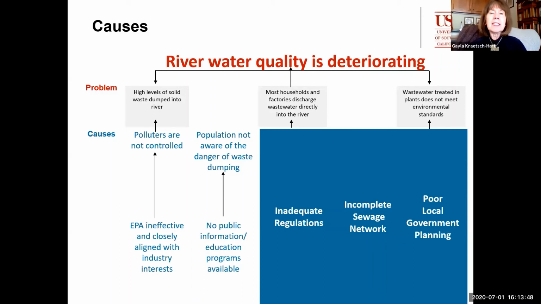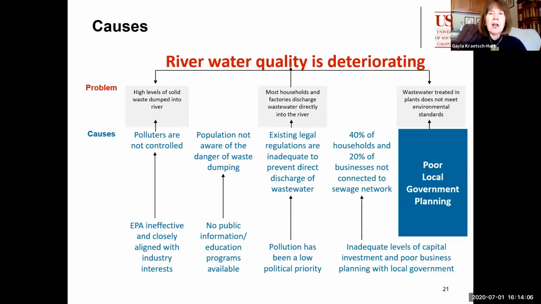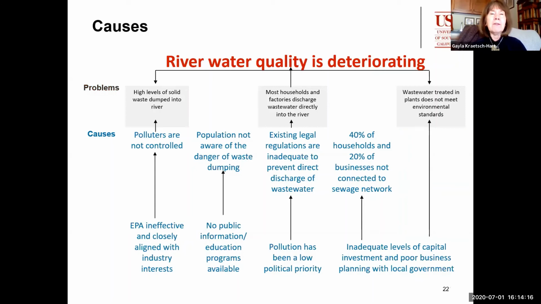When we looked at the next area, we found inadequate regulations. The politicians were not interested in establishing such standards and the existing legal regulations were not adequate to handle discharged wastewater. Another contributing factor was the incomplete sewage network. Only 40% of the households and 20% of the businesses were even connected to a sewage network. And that was caused by poor local government planning, not investing and making the necessary capital outlays to put in such a network. Now we've analyzed the causes.